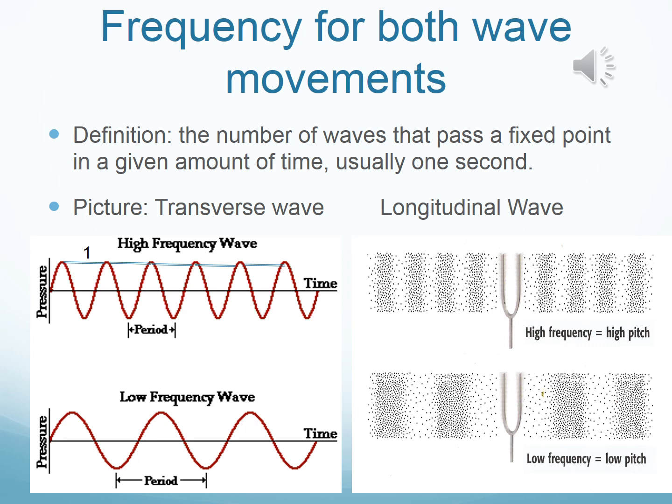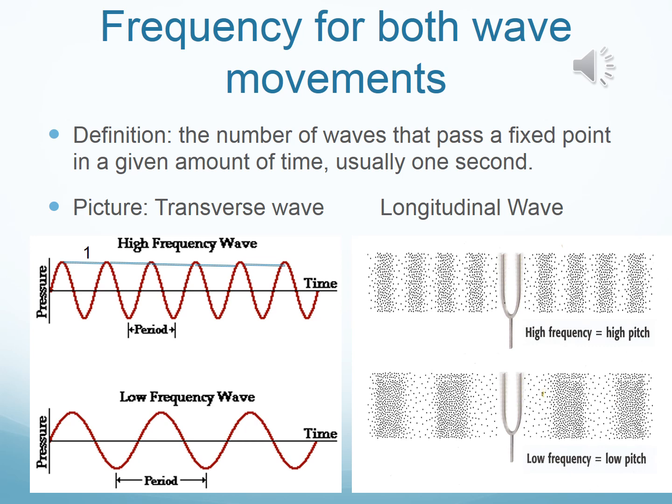Now let's take a look at a compressional or longitudinal wave. Again, this time instead of looking at crests, because longitudinal waves don't have crests, they have compressions and rarefactions. You can choose to do either compression to compression or rarefaction to rarefaction. So let's look at the high frequency.